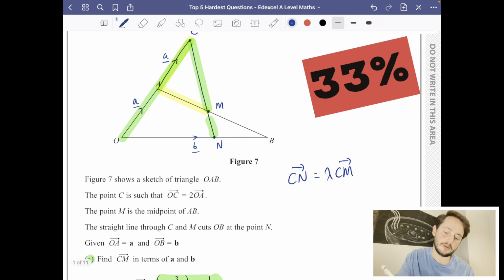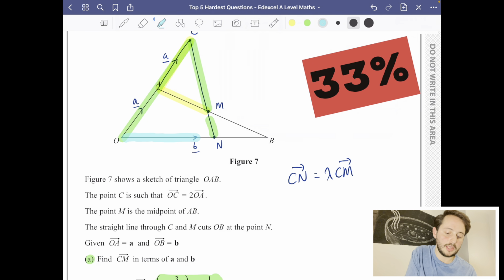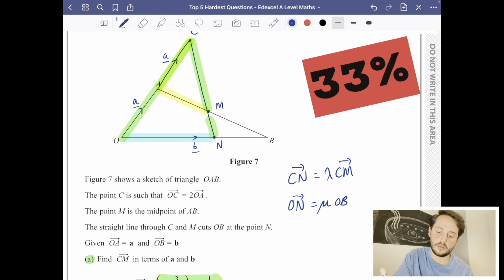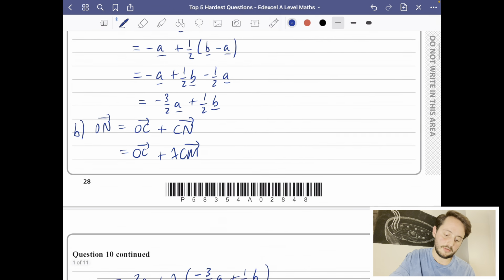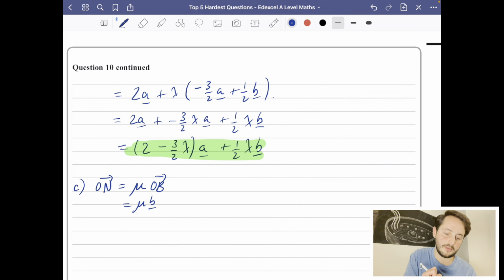Well, when I look at this diagram that I've got here, it looks like, if I use a highlighter in blue, that ON is some fraction or some multiple of OB. So I'm actually now going to say that ON is another multiple, mu, of OB. And we know what OB is because it is b. So the second way that I can calculate what ON is for part C of the question is that ON is some other scalar constant multiple of the vector OB, which is just mu multiplied by b.